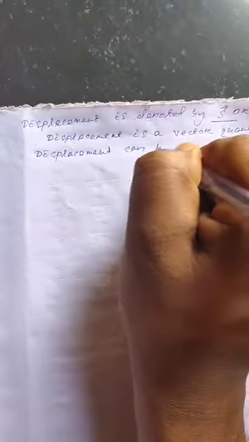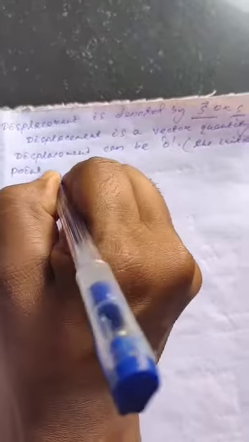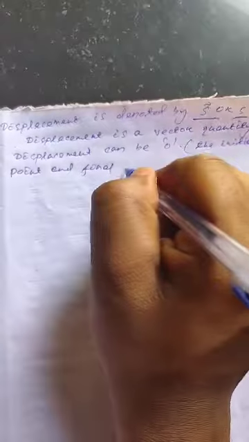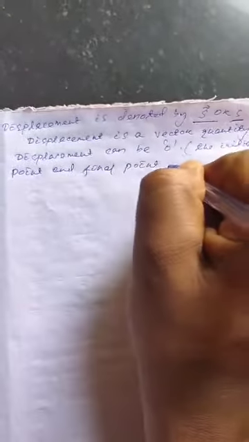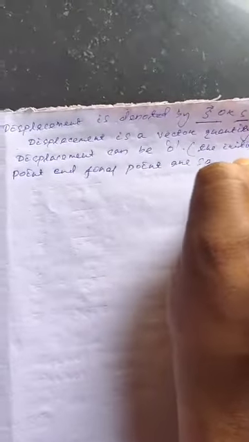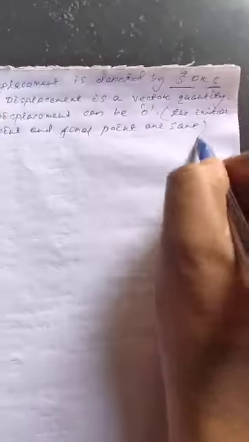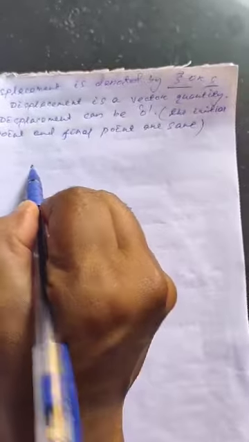When is the displacement zero? When the initial point and final point are the same. In this case the displacement becomes zero, because, see, I told you, suppose one object started from here